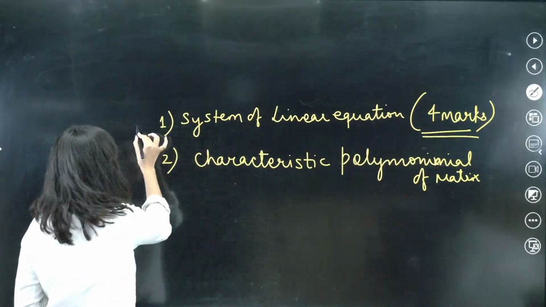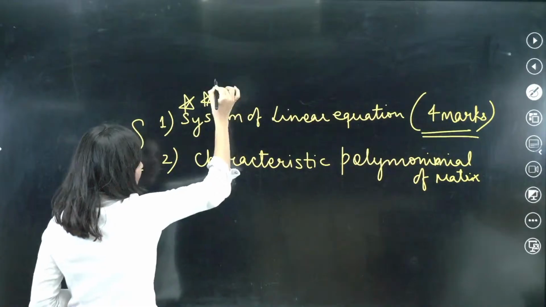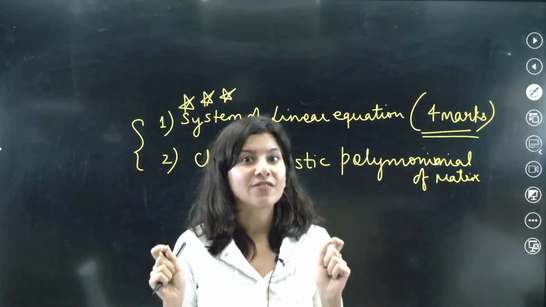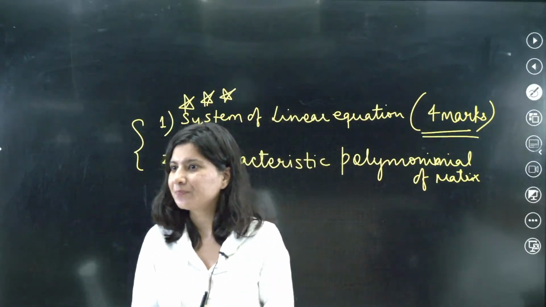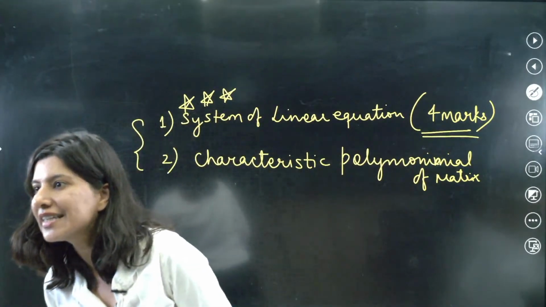So both the topics are super duper important, but out of these two, the very first topic is the most important. All right, and I have made everything very easy in this session. Janvi is saying determinants.